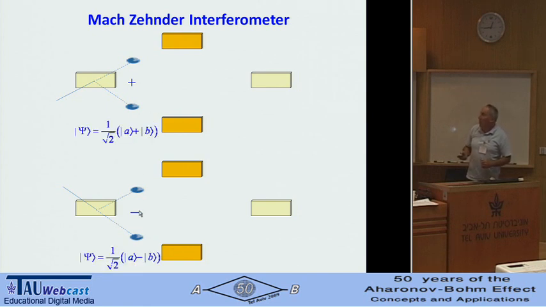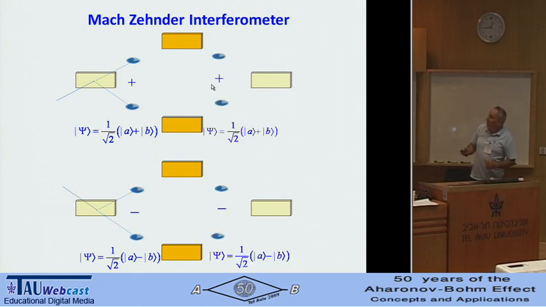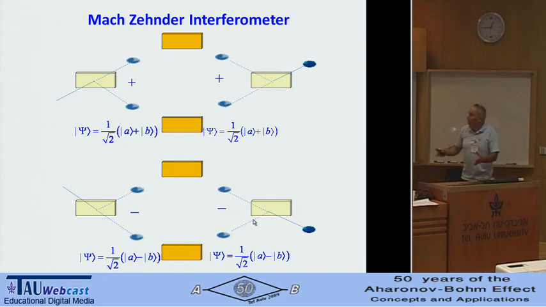Now, this plus will remain all over in the first experiment, and this plus will tell us where to go at the end. It should go this way. And in this experiment, it's just here, so it's minus, so it will go the other way. So what's going on inside the Mach-Zehnder interferometer? We have a relative phase between two wave packets of a quantum particle.